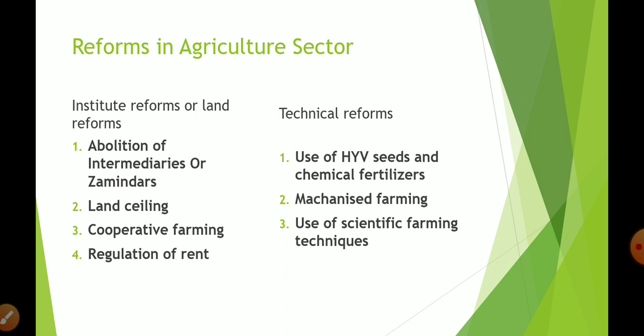And the basic reason for this backwardness and stagnation is the introduction of the Jamindari system. Now, when Britishers gained political power in their own hands, they introduced the Jamindari system, in which they took over ownership of land holdings, and they appointed some people as jamindars, and they are the owner of the soil, and the farmer becomes the cultivator or tiller of the soil.